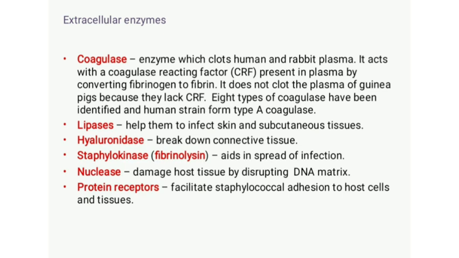Okay. Then the staphylococci possess protein receptors. These can bind with mammalian proteins like fibronectin, fibrinogen, etc., and thereby facilitate staphylococcal adhesion to the host cells and tissues. That is, these surface proteins can bind with mammalian proteins like fibronectin, fibrinogen, etc., and facilitate their adhesion to the host body. Okay. So these are some of the extracellular enzymes as well as proteins present in Staphylococcus aureus that provide pathogenicity to the organism.